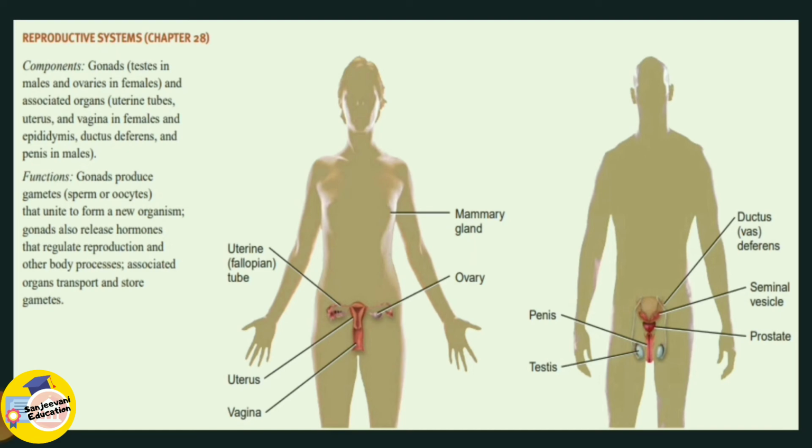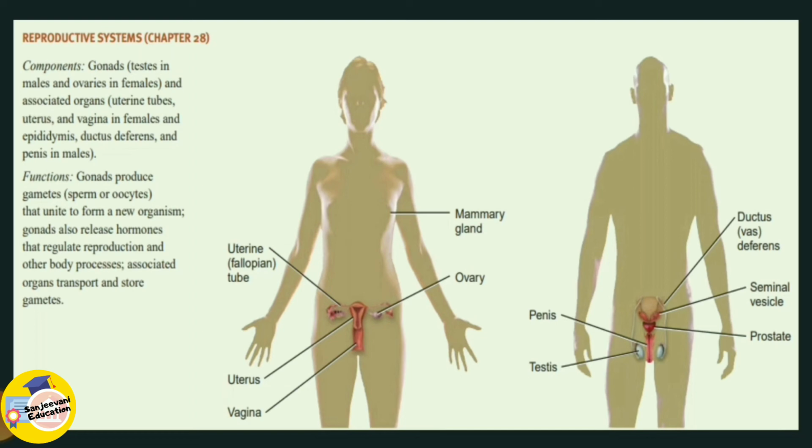So looking at the female reproductive system first, the components. At the top we have the mammary gland. Mammary gland is an exocrine gland in humans and in other mammals as well that produces the milk to feed the offspring, and in case of humans, the child when the child is born. And the next we have the uterine tube, the fallopian tube, the ovaries which produce the egg, the uterus and the vagina, the opening through which intercourse happens.